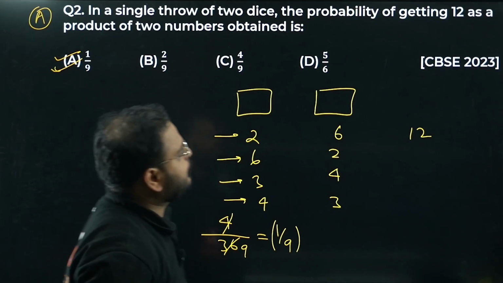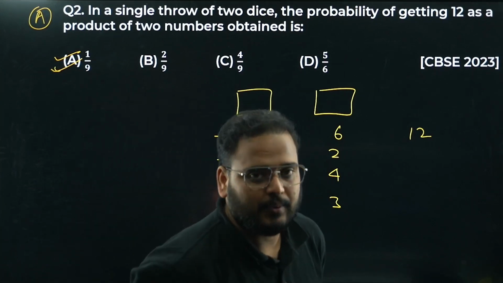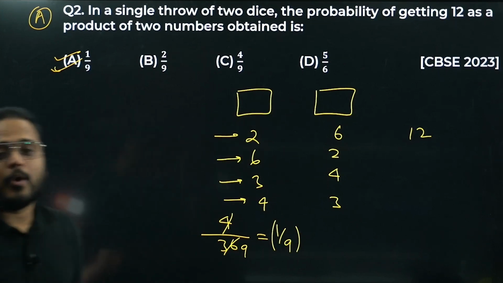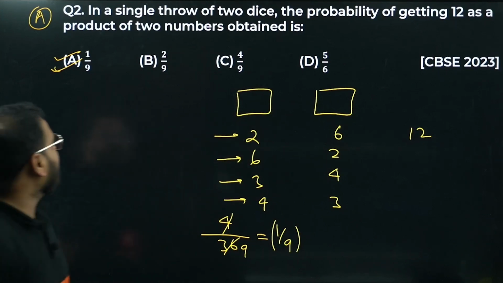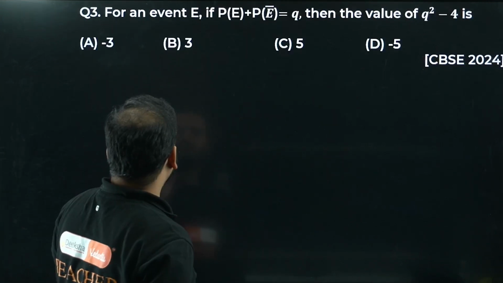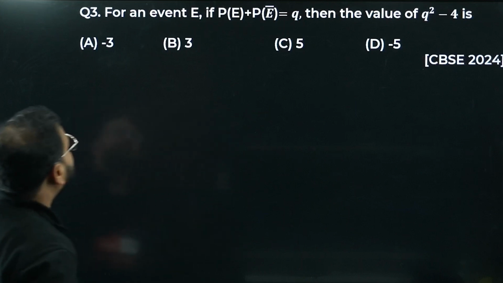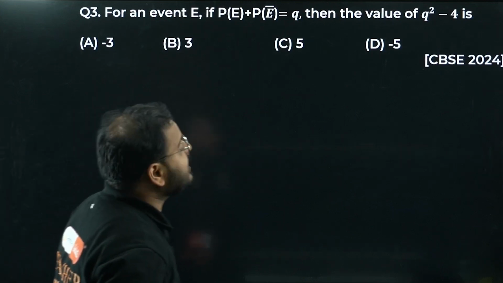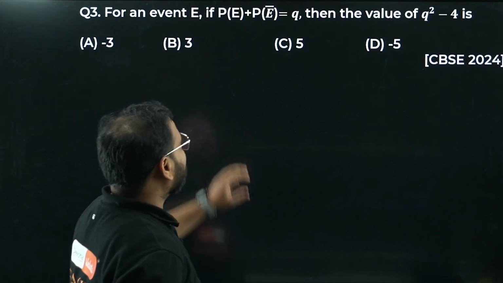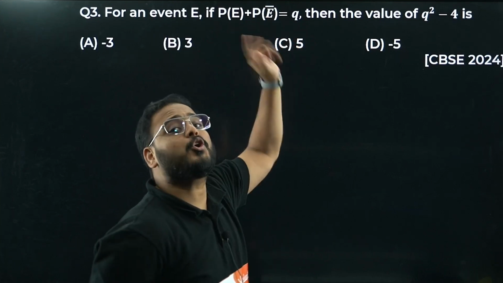1 by 9. Please have a look. CBSE 2023 paper. Okay, so I hope this is clear. Question number 2, answer is 1 by 9. Let's move on to question number 3. For an event E, if P plus P of E bar, what does it mean? For an event E to occur and for event E not to occur.